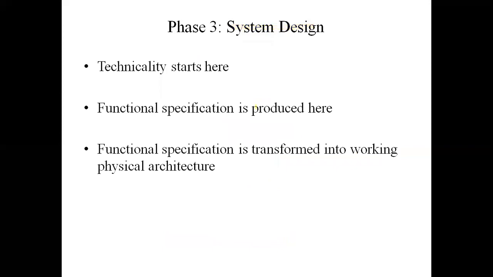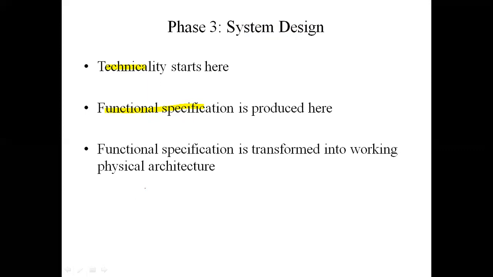In the system design phase, technicality is going to get started. Here, functional specification is going to get produced. Here, functional specification will get transformed into a working physical architecture. Now, let us see how exactly this is going to work.